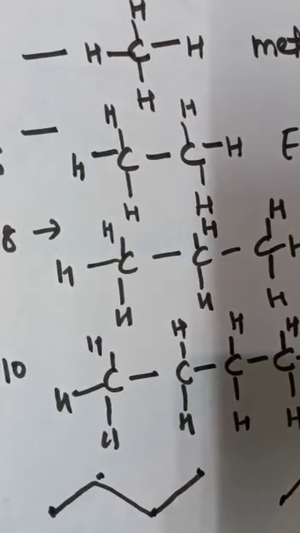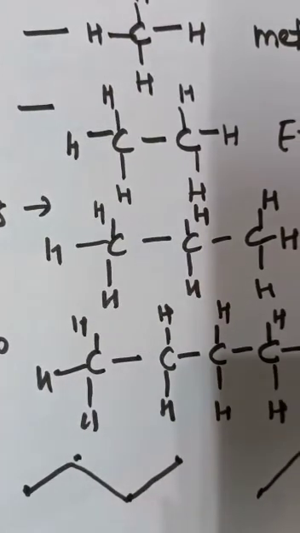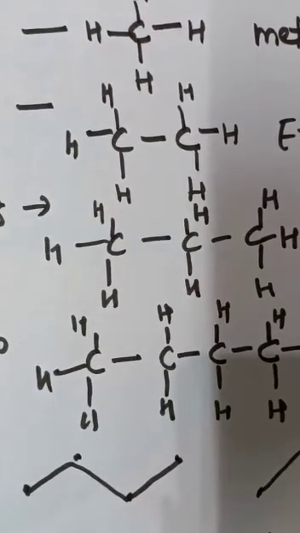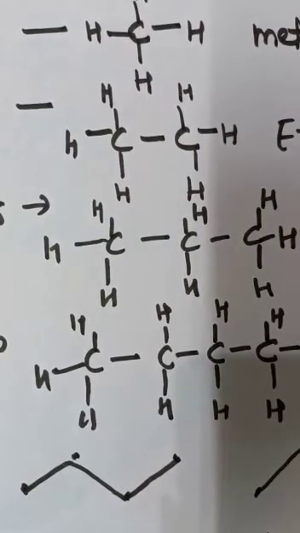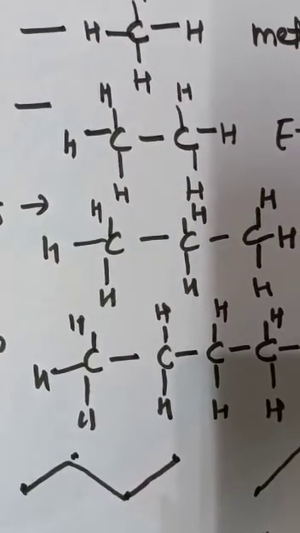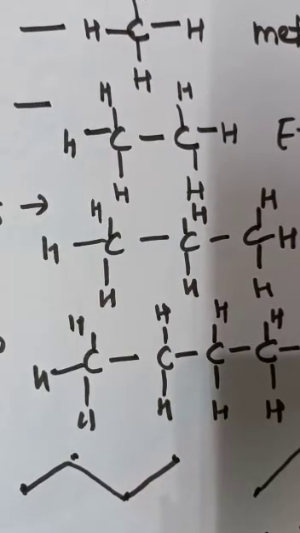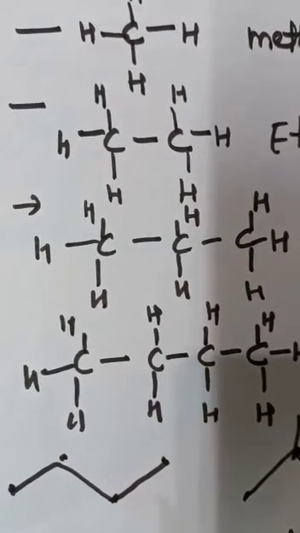Is it clear? Now let's take out the isomers for it. See, this first part remains the same. And what you can do, again this part will remain the same. This carbon, you can join it here. So this is one isomer, this is second. Still your trick is left.